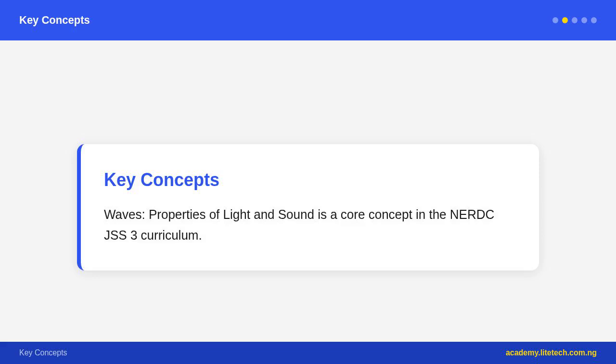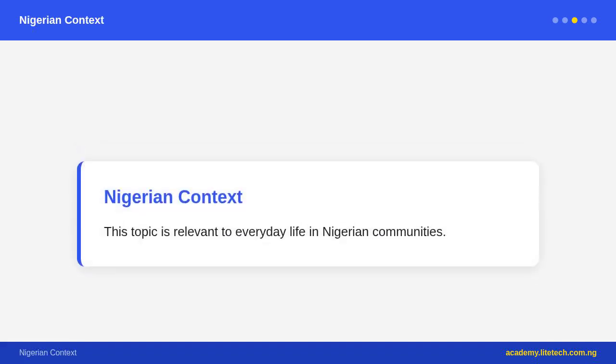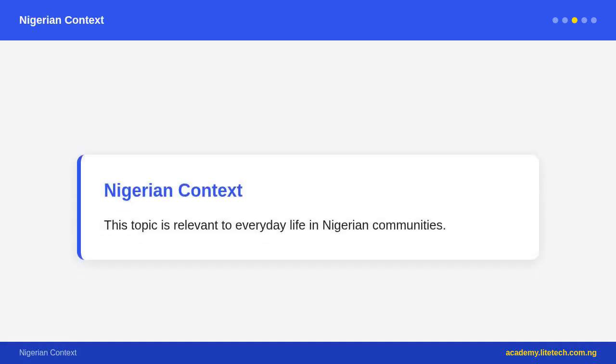Total internal reflection: when light travels from a denser medium to a less dense medium at an angle greater than the critical angle, it reflects entirely back. Used in optical fibers. Dispersion: white light splits into its component colors, ROYGBIV: red, orange, yellow, green, blue, indigo, violet, when it passes through a prism. This happens because different colors travel at slightly different speeds in glass.